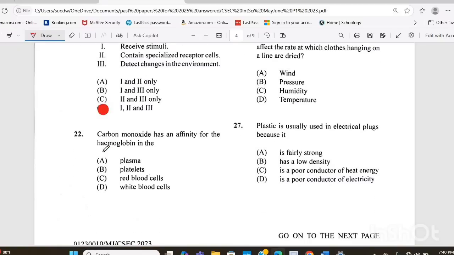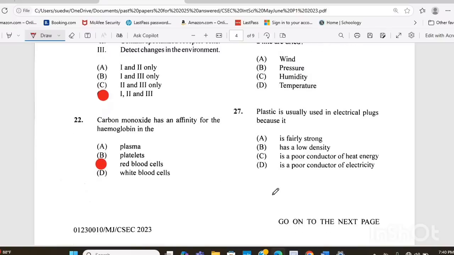Question 22. Carbon monoxide has an affinity for the hemoglobin in the A, plasma, B, platelets, C, red blood cells, or D, white blood cells. The answer there is C, red blood cells, because that's where we find hemoglobin.